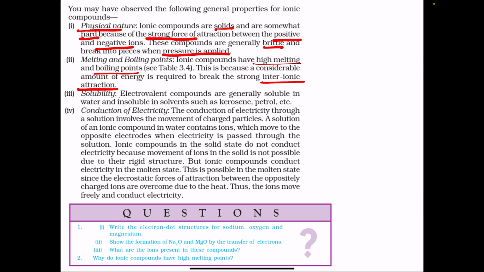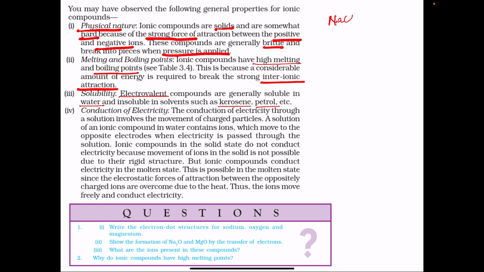Solubility. Electrovalent compounds, meaning ionic compounds which are formed by the transfer of electrons, are generally soluble in water and they are insoluble in solvents like kerosene and petrol. Now in this they follow the rule like dissolves like. Ionic compounds will dissolve in polar solvents.